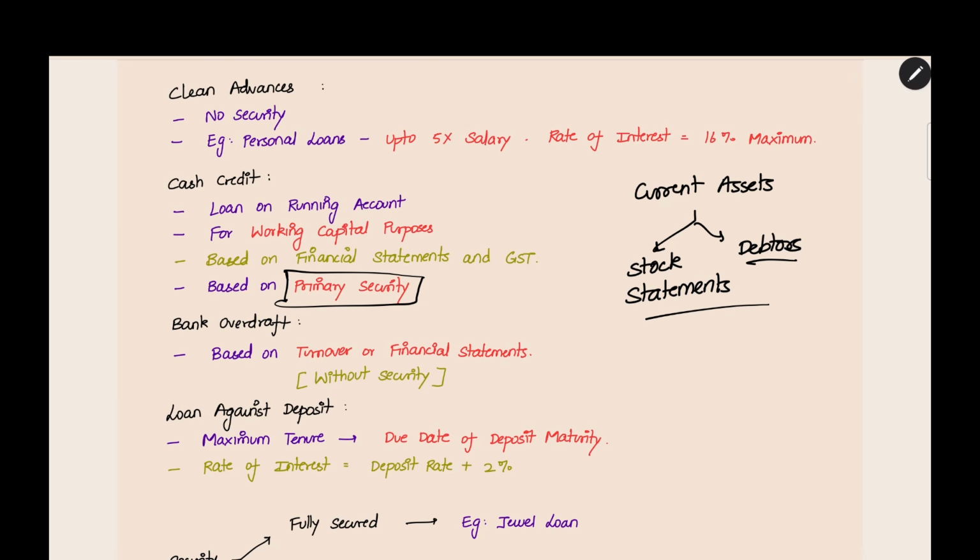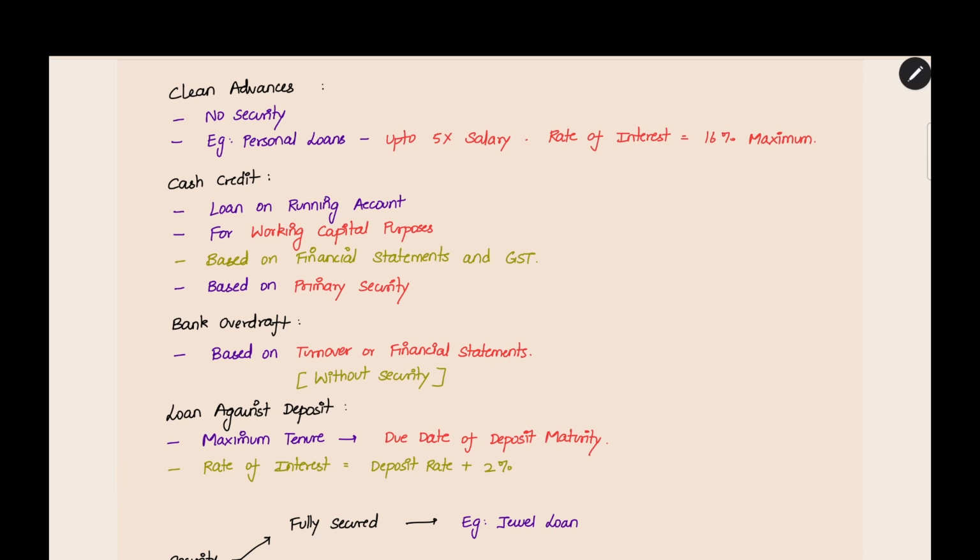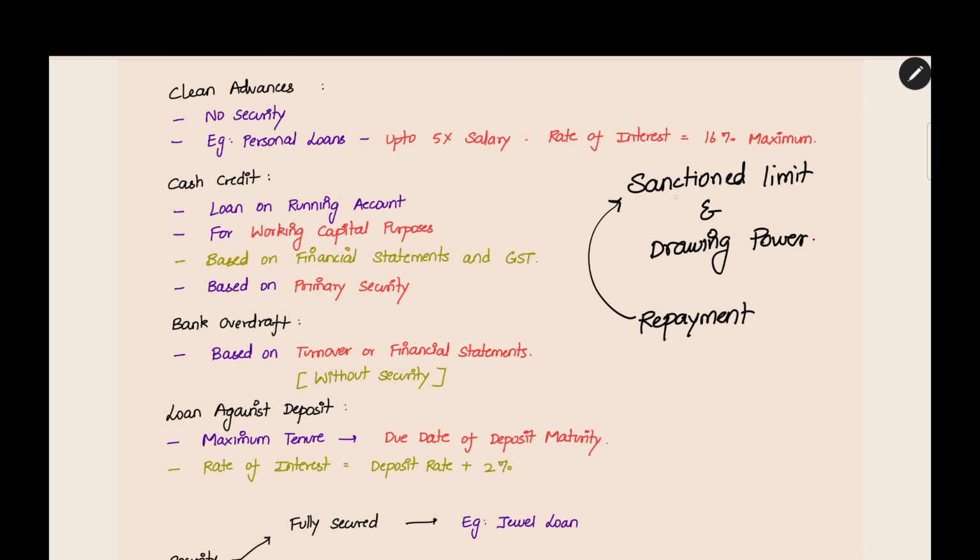These are the securities. For the cash credit, there are two types of things. First is the sanctioned limit. And then one more thing is drawing power. What are these two things? If you go for a cash credit loan, they will see your repayment capacity, your turnover and everything, and by seeing this, they will decide the sanction limit. For example, they are allowing 5 lakh as the sanction limit to you. But this is just the sanction limit. How much amount you can withdraw from that loan is decided based on the drawing power.